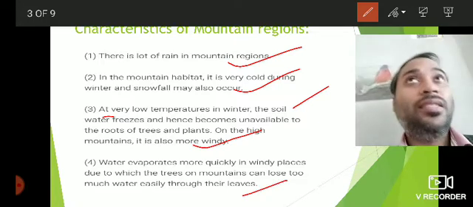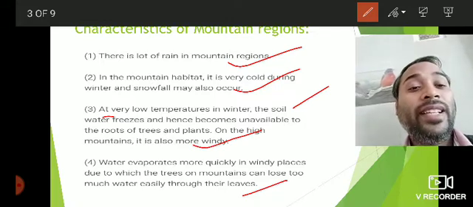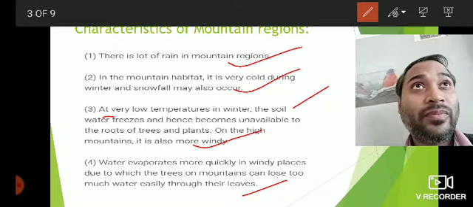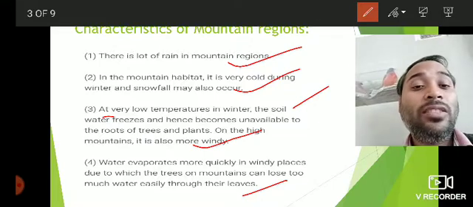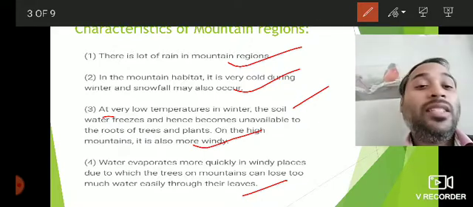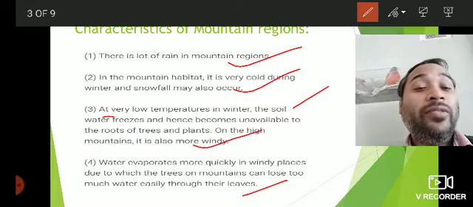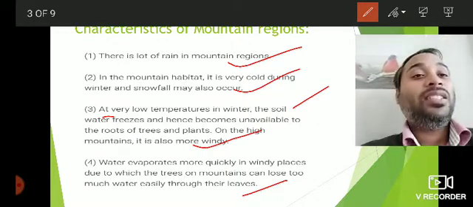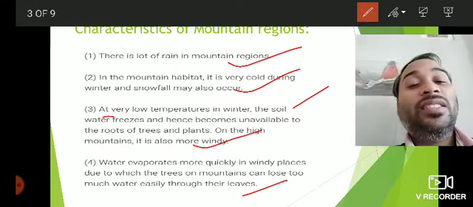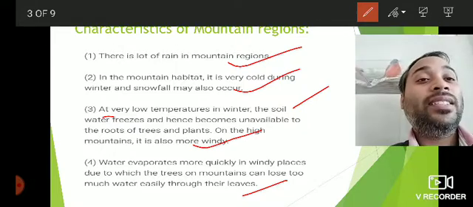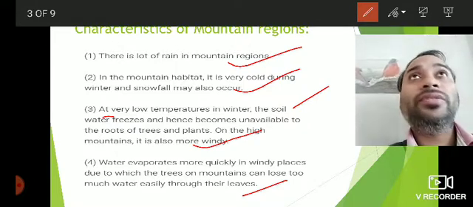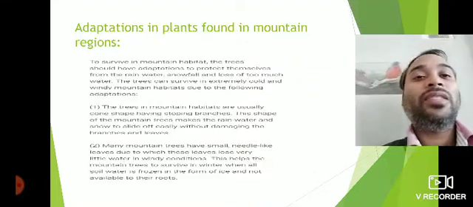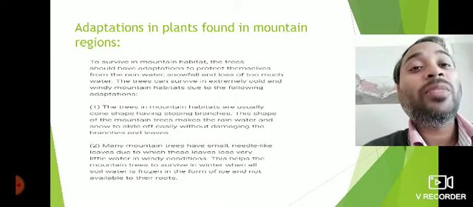So unlike plants like cactus found in desert, where the rate of evaporation or the transpiration rate is quite low, here the water evaporates quite quickly from the plants. So these are some of the characteristics of mountain regions. Now let us see what are the characteristics of the plants found in mountain regions. Okay, so adaptations in plants found in mountain regions.